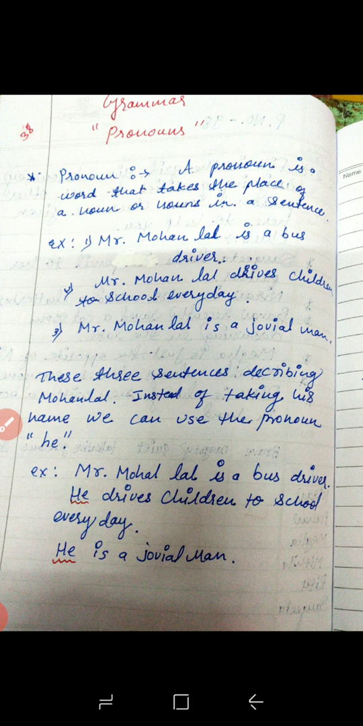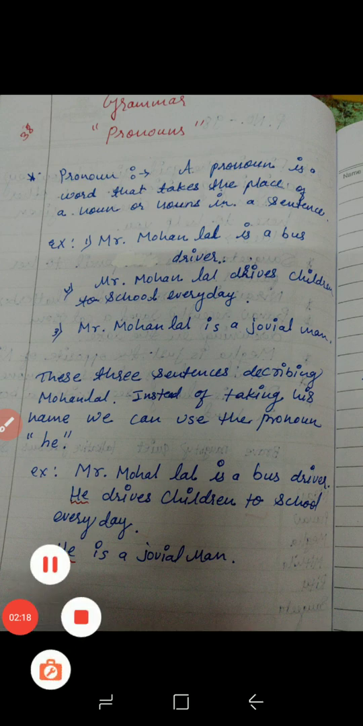That means Mr. Mohan Lal is a noun, and instead of that noun we are using a pronoun, that is he. That is why we say a pronoun is a word that takes the place of a noun. Here the noun is Mr. Mohan Lal and the pronoun we are going to use is he. Understood?